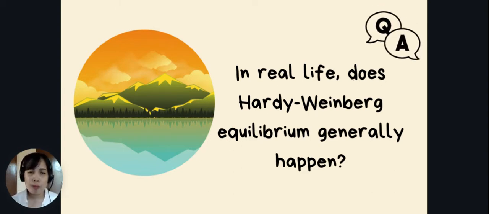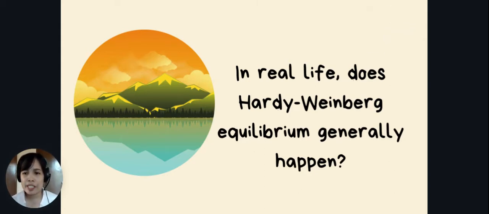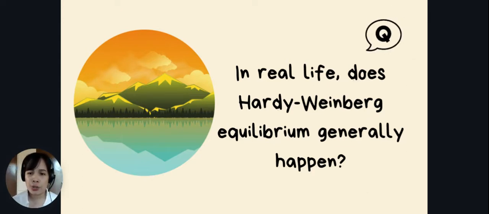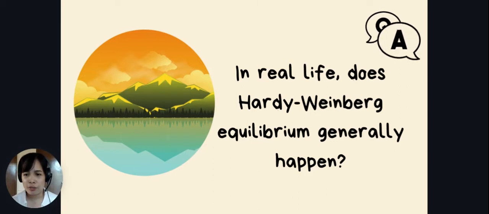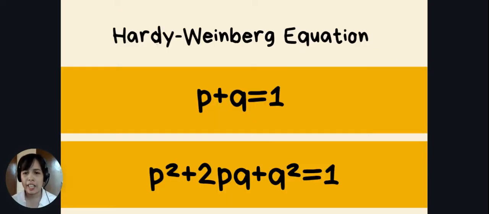It is important to study the Hardy-Weinberg equilibrium because it gives us the baseline to compare an evolving population to a population that is not evolving. So using the Hardy-Weinberg equilibrium, we can see whether a population is evolving or not. If a population is in Hardy-Weinberg equilibrium, the allele frequencies will be related to the genotype frequencies by a specific mathematical relationship. And that is the Hardy-Weinberg equation.